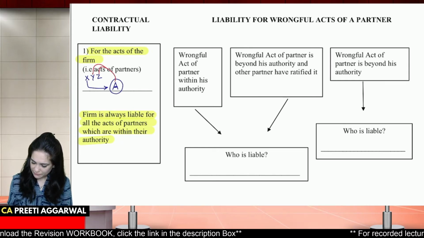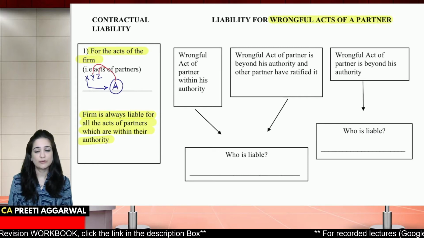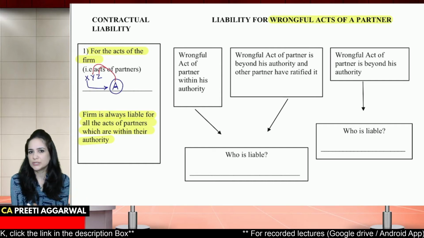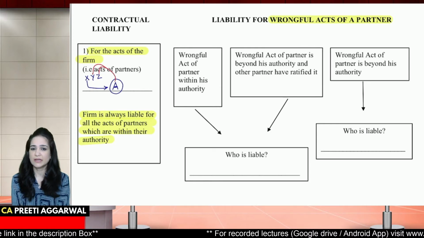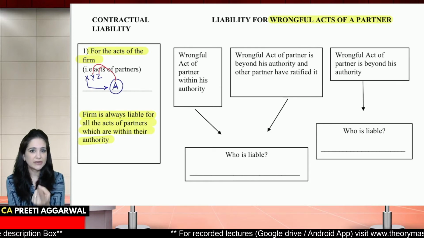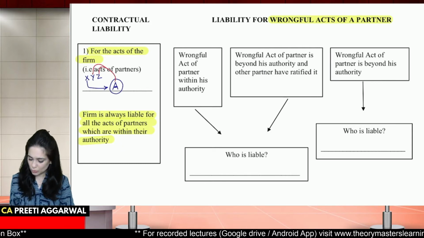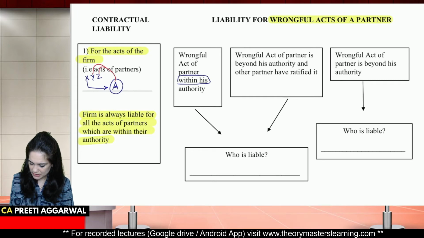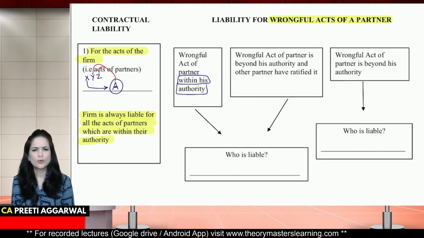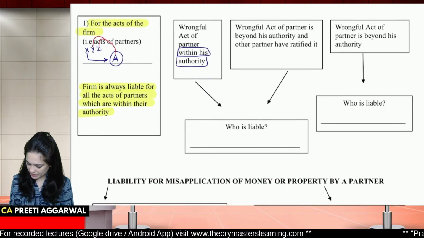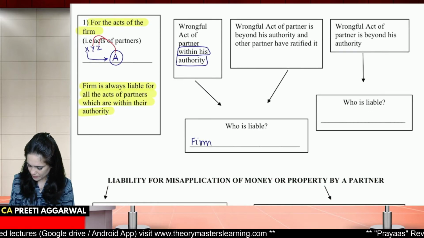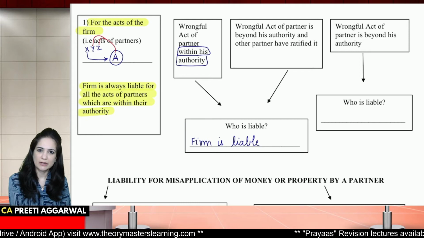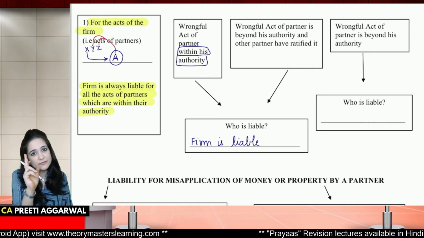What about wrongful acts done by a partner? Who is liable for the wrongful act of the partner? Over here, if we have given some authority to the partner and he does not exercise it correctly, then the firm is liable because we had given the authority to the partner. So, who will be responsible for a wrongful act of the partner done within his authority? The firm is liable.